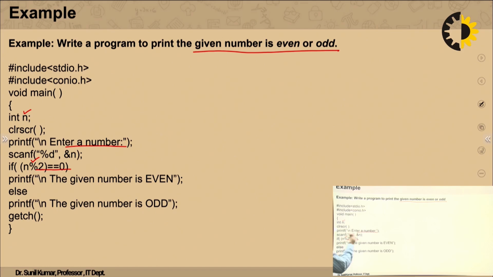Now we are dividing the number by 2 using mod, which will give the remainder. If we divide n by 2 and the remainder is 0, the if condition is true, and in that case we can say the given number is even. That means when the condition is true, statement 1, the first part, is executed, as we have discussed in the syntax. Else, if the condition is false, then we can say the given number is odd. That means we are not getting 0, we are getting some remainder, and in that case the number will be an odd number.